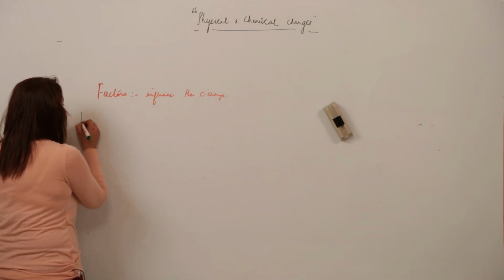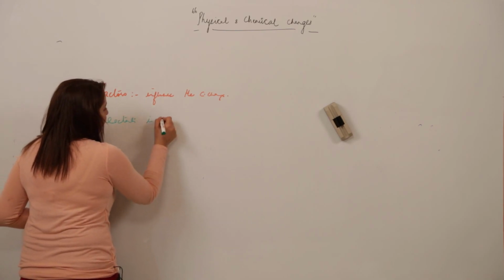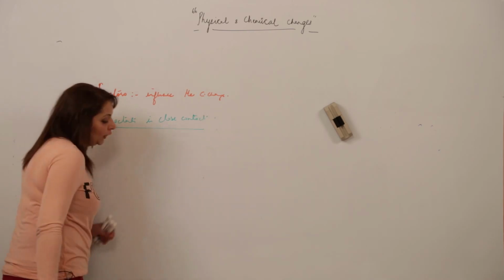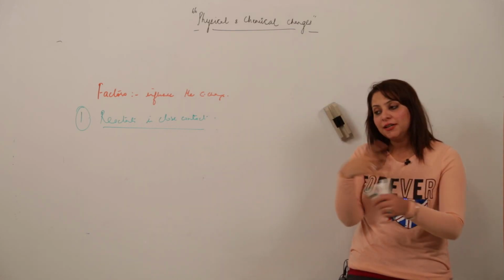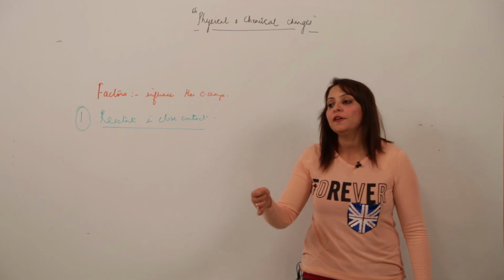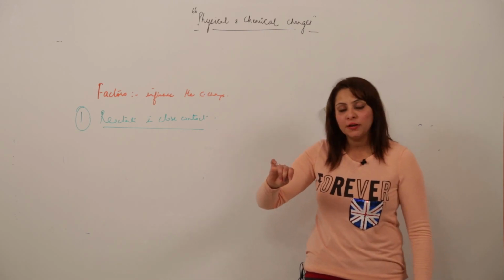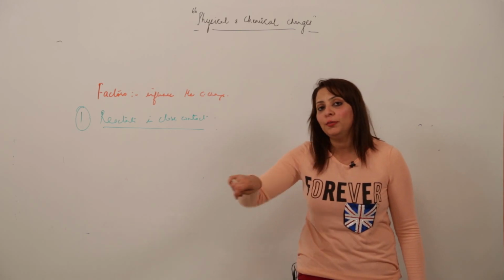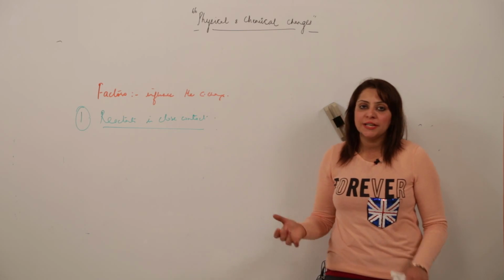So the first factor which is responsible is to make the reactants in close contact. See, if I want the milk to turn into curd, what I am going to do is add a spoon of curd into the slightly hot milk, right, and then I will be stirring it so that it gets uniformly distributed in the milk. Then the reaction will occur and it will change into curd.